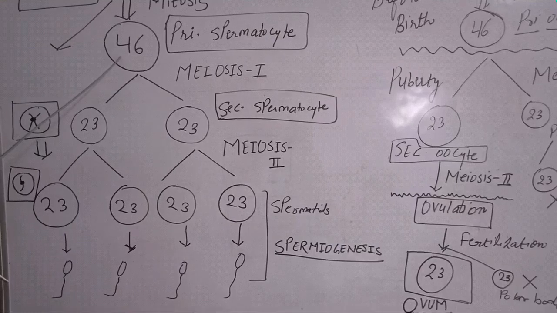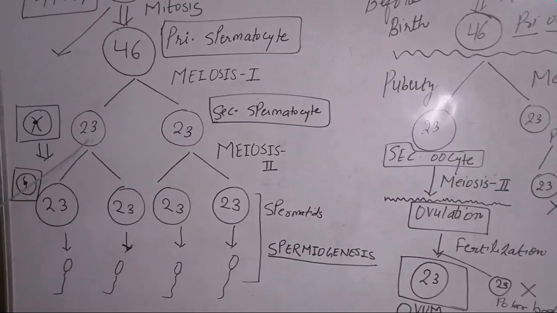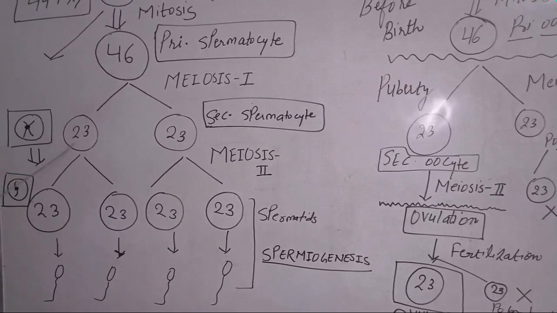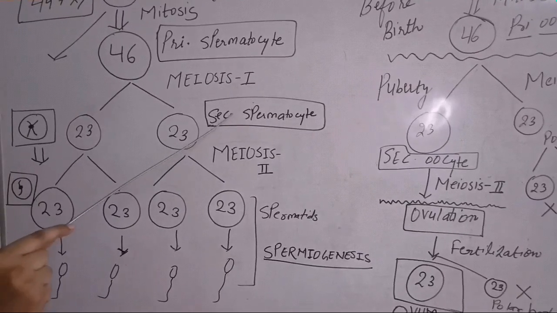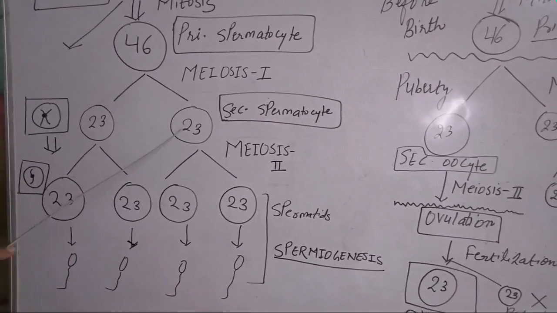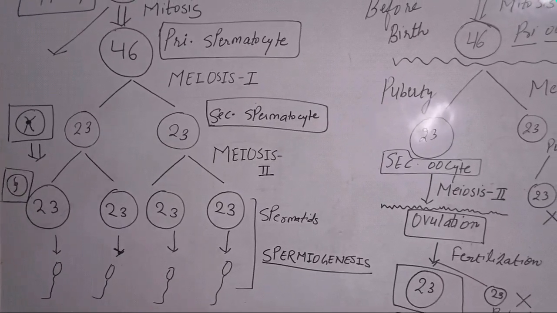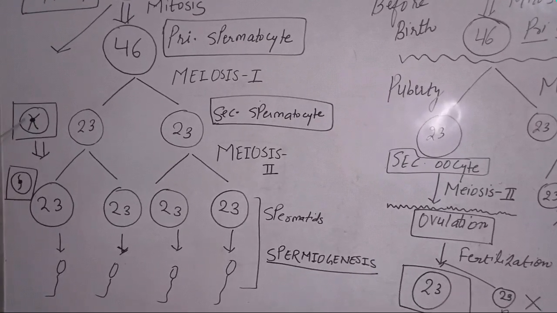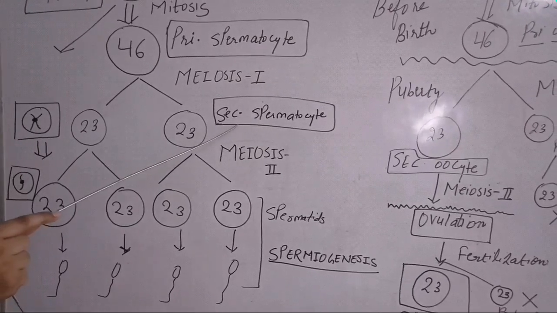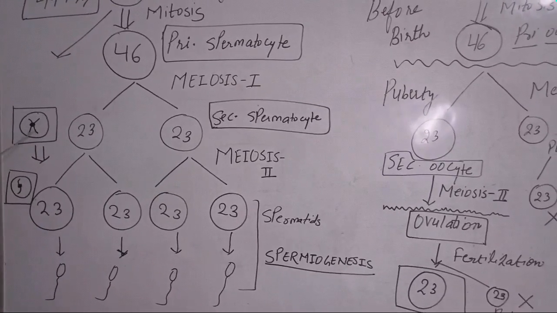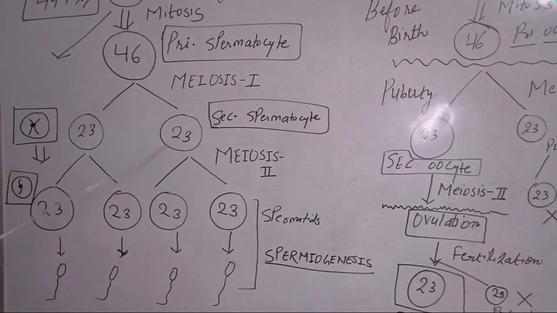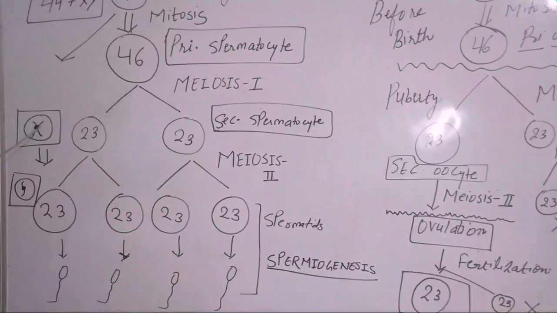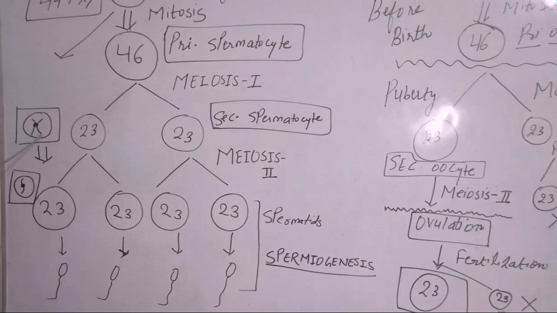There are 46 chromosomes. So with the help of meiosis, two cells are formed, and in each cell there is half the chromosome number of the parent cell. These cells are known as secondary spermatocytes, with equal distribution of the cytoplasm and the chromosomes in each cell. And here in the box I have drawn a cell showing the chromosomes distributed in the secondary spermatocyte, and each chromosome has two sister chromatids. So in the first meiotic division there is no splitting of the centromere, meaning the chromosome here is in the form of two sister chromatids.